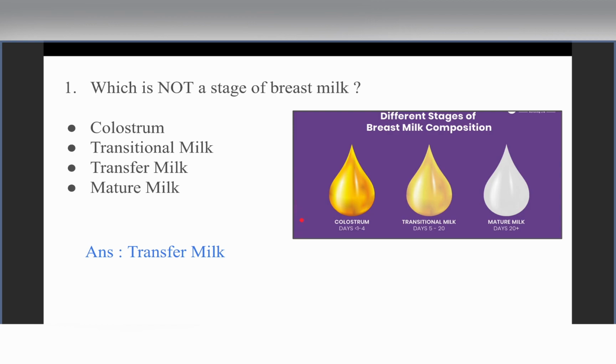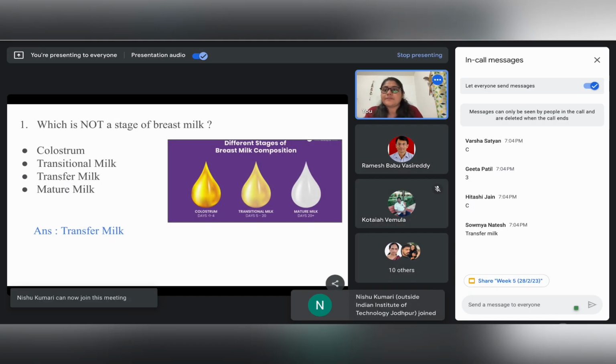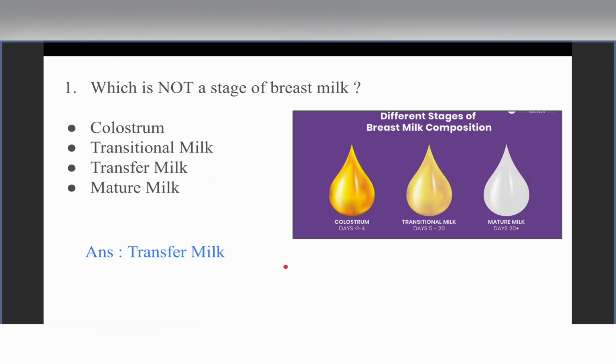Colostrum is the first milk which is given to the baby, and it's indispensable to the health, growth and development of the baby. We have been learning throughout all our sessions that colostrum is very important, and it shouldn't be discarded.